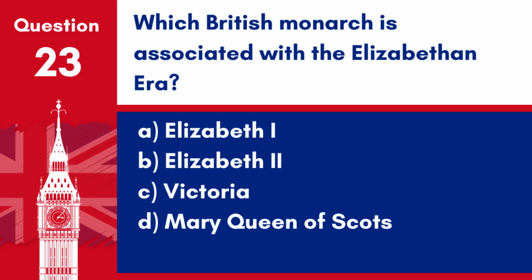Question 23. Which British monarch is associated with the Elizabethan era? A. Elizabeth I. B. Elizabeth II. C. Victoria. D. Mary Queen of Scots. Answer: A. Elizabeth I. The Elizabethan era is named after Queen Elizabeth I, who ruled England from 1558 to 1603, and is known for a flourishing of English drama and the successful defeat of the Spanish Armada.